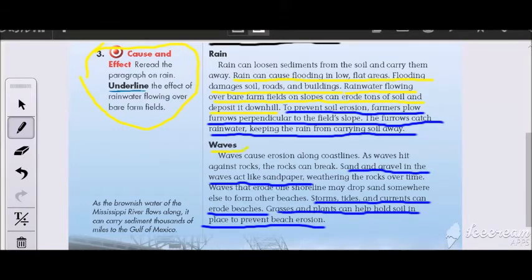Number 3 is the waves. Of course, the waves cause erosion also. The waves of the sea or oceans move sand particles from one place to another. Of course, it causes erosion to the rocks because the sand and the gravels in the waves act like sandpaper. It scratches the rocks. So storms, tides, and currents can erode beaches. And also grasses and plants can help prevent this erosion. Yes, very well. Let's watch this.